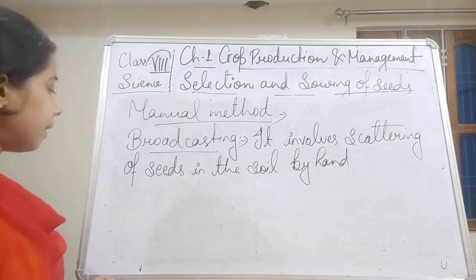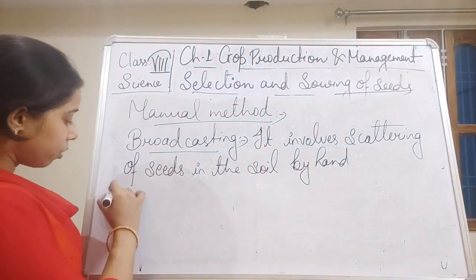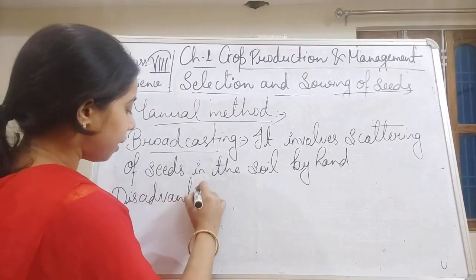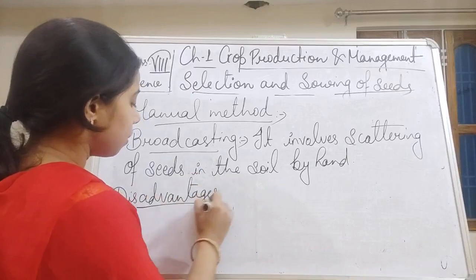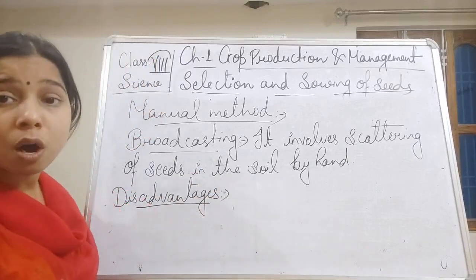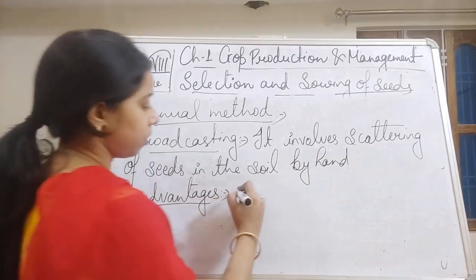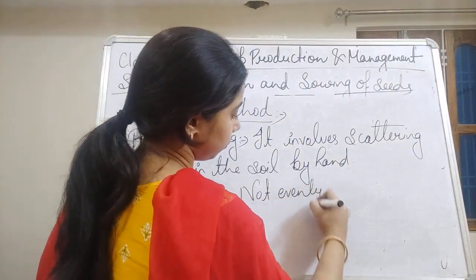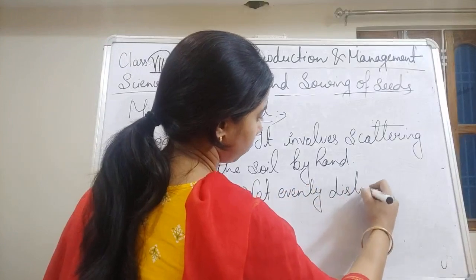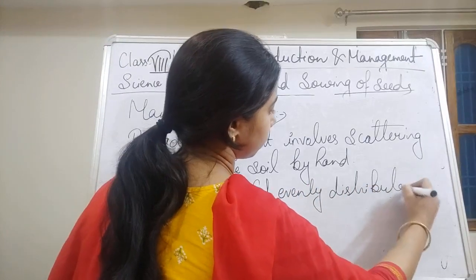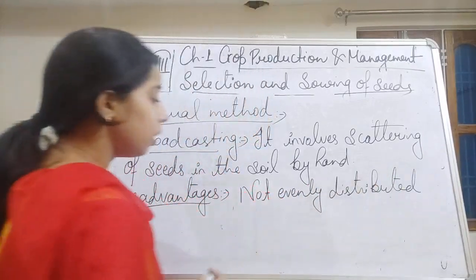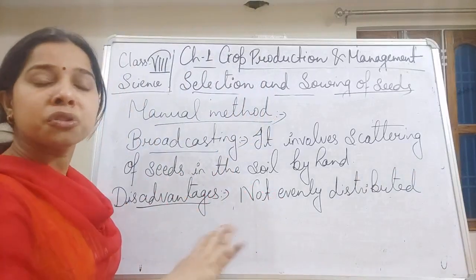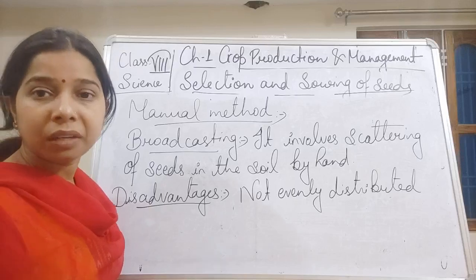So let us see what the disadvantages of this broadcasting method are, students. We can write it here. The first one is that the seeds are not evenly distributed. Obviously, if it is scattered by hand, it is not evenly distributed.